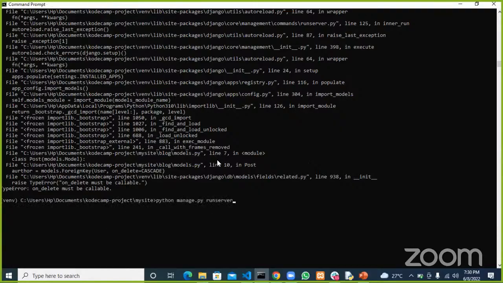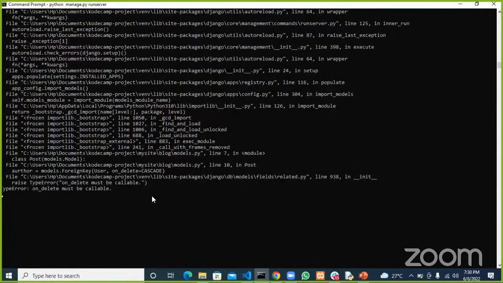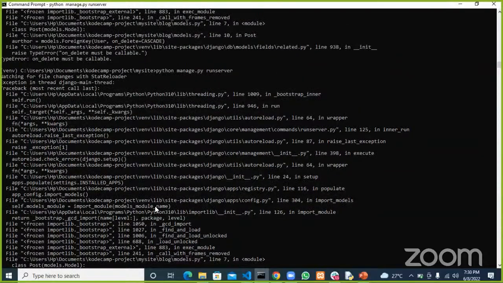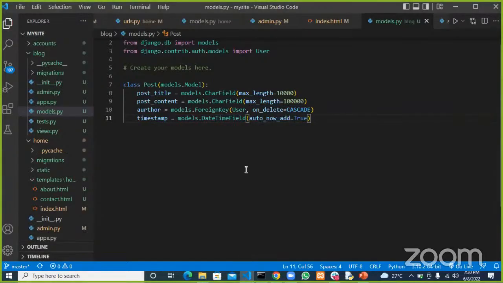We run the necessary commands, and it says on_delete must be callable. Where is that? Let's give me a few minutes and see what's happening here. Must be a callable, what does that actually mean?